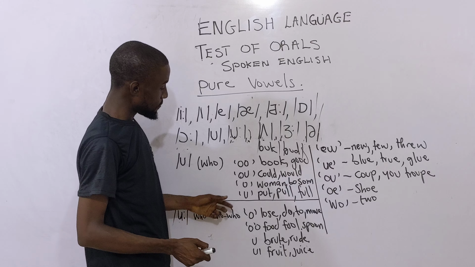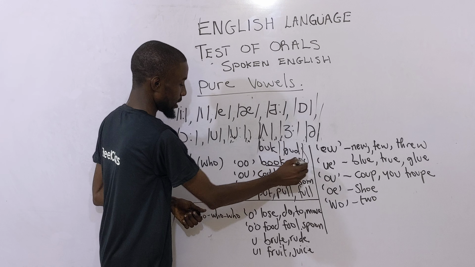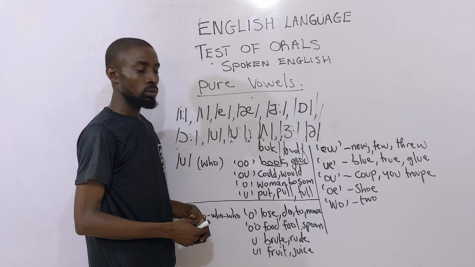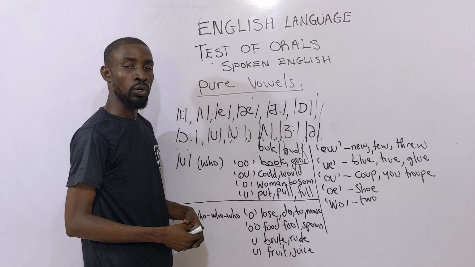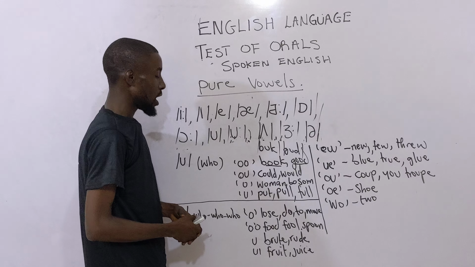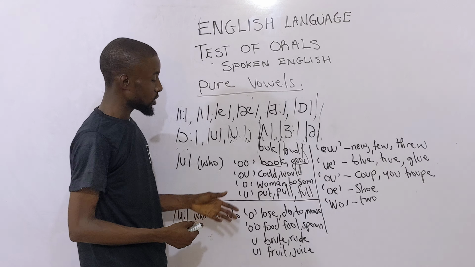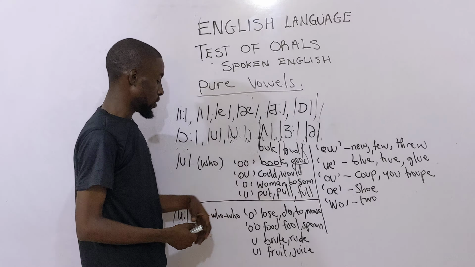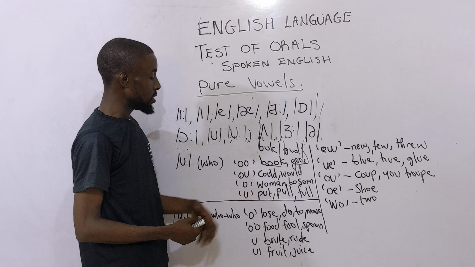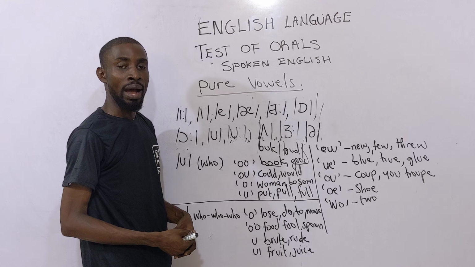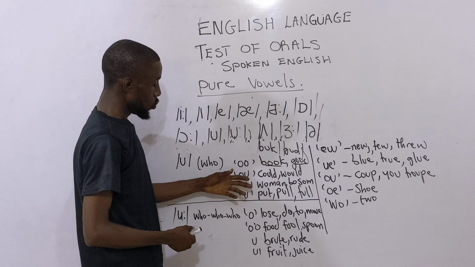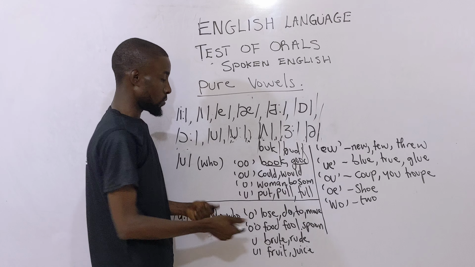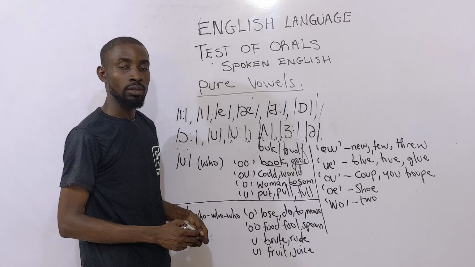Then you have the other variety of spelling, which is OU, as in could. I could not go is not the right pronunciation, but I couldn't, I could. The other one is would: I would have done it. Then woman is pronounced woman. Then we have bosom, bosom, not bosom.